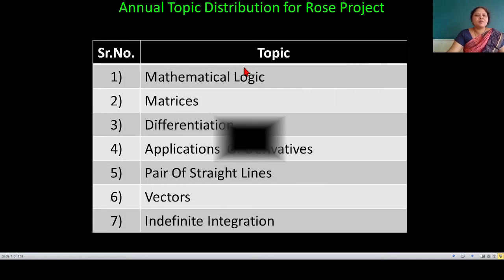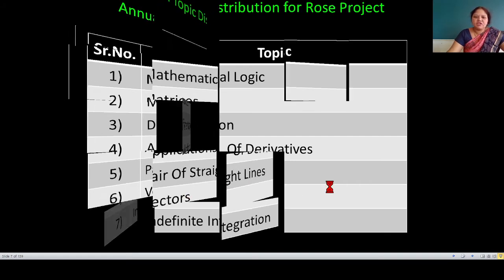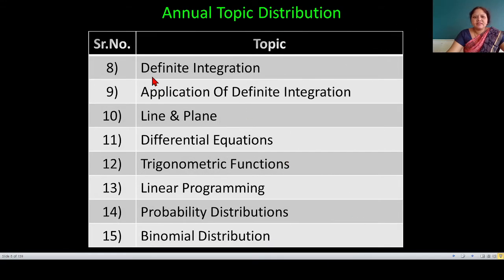Next, on annual topic distribution for Rose project. First topic is mathematical logic, second matrices, next differentiation, applications of derivatives, pair of straight lines, vectors, indefinite integration, next definite integration, application of definite integration, line and plane, differential equations, trigonometric function, linear programming, probability distribution and binomial distribution.